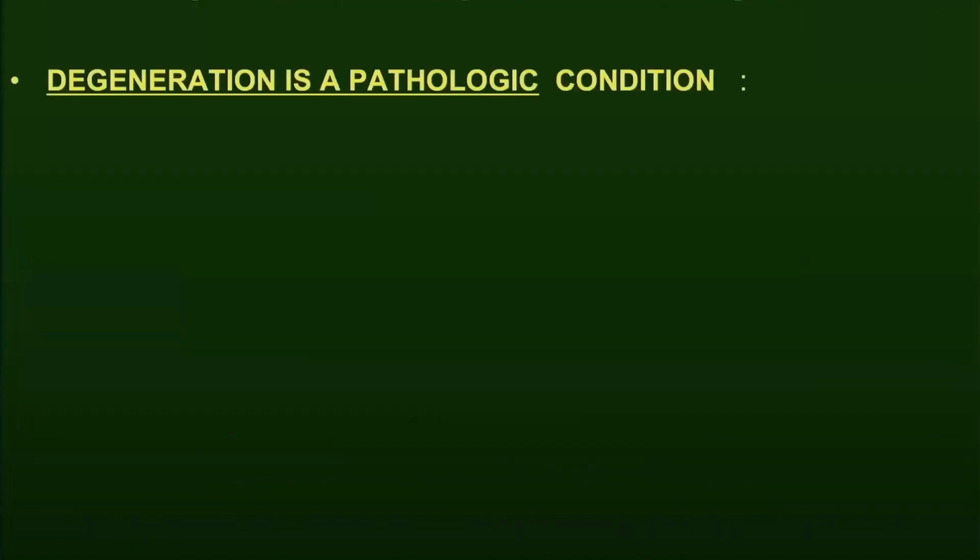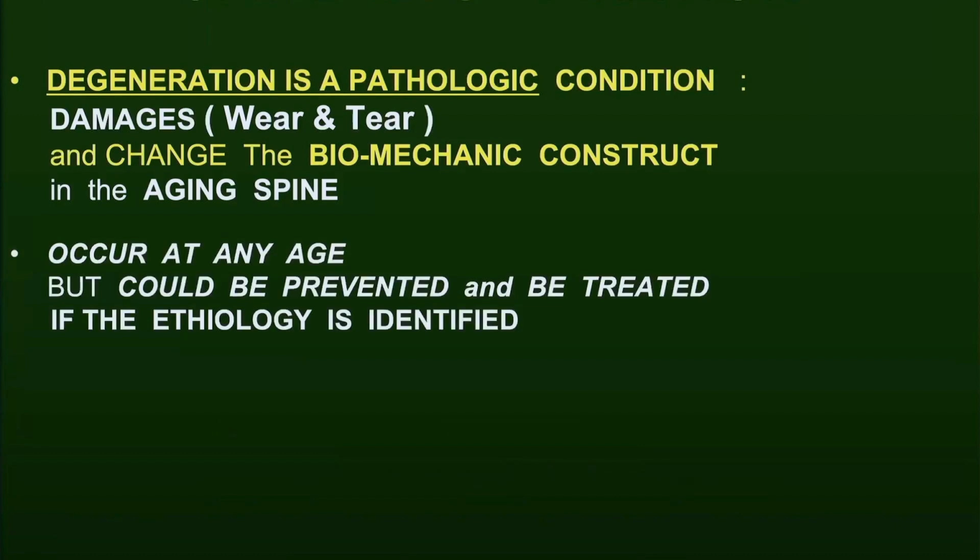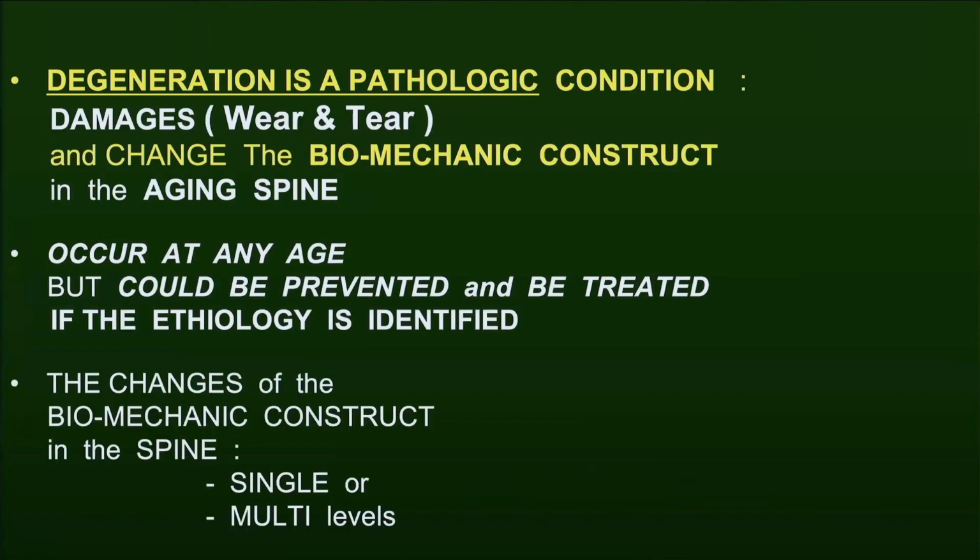So what is spine degeneration? It is a pathologic condition, damage, wear and tear that changes the biomechanical construct in the aging spine. It can occur at any age, but could be prevented and be treated if the etiology is identified. The changes of the biomechanical construct in the spine might be single or multi-level and lead to a deformity in